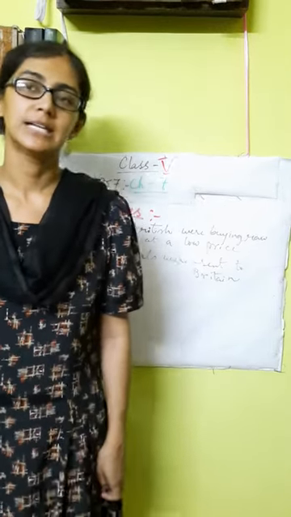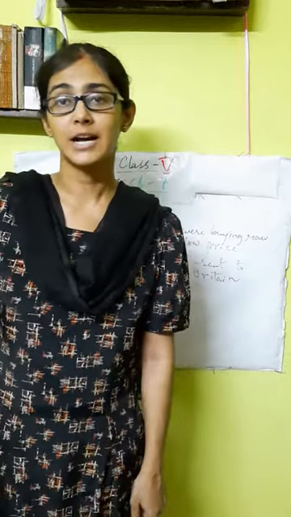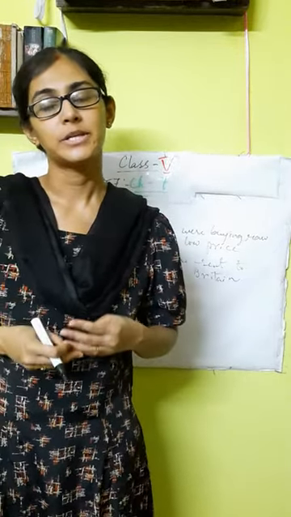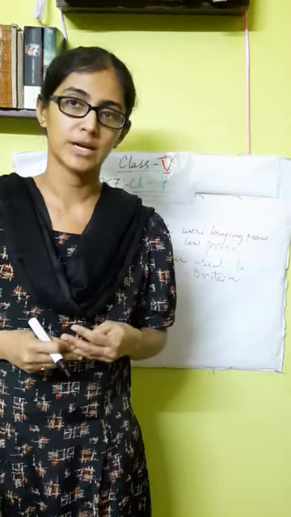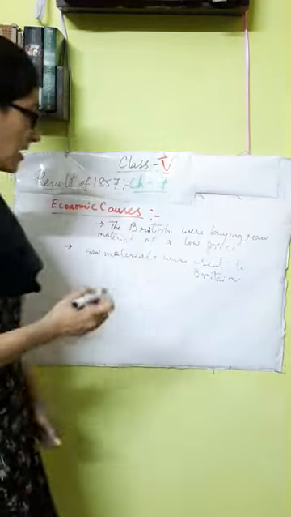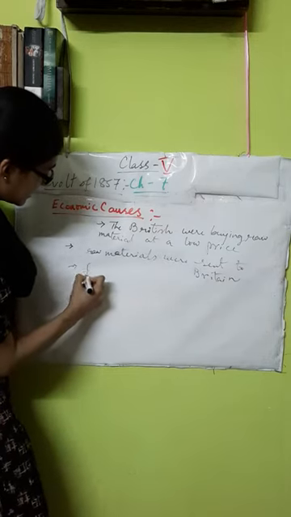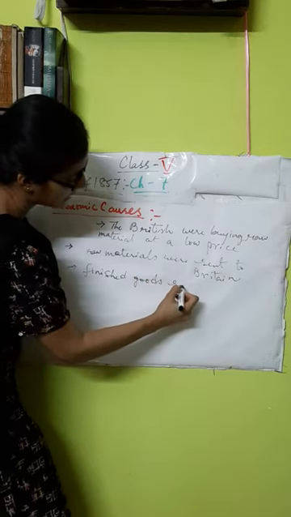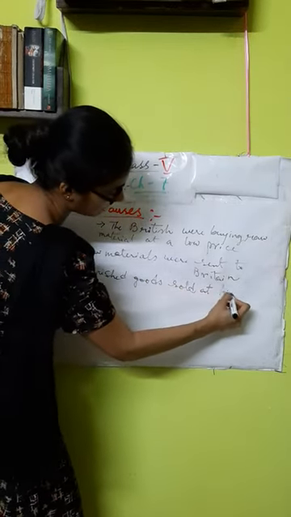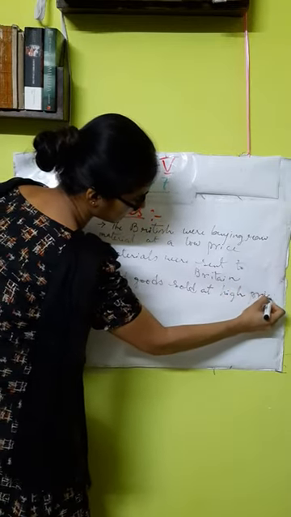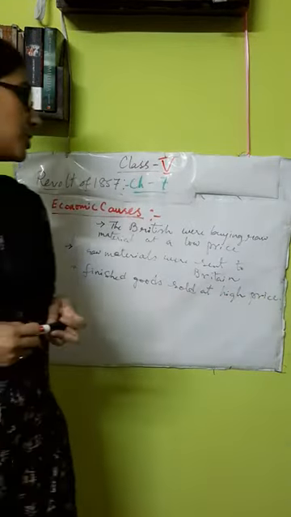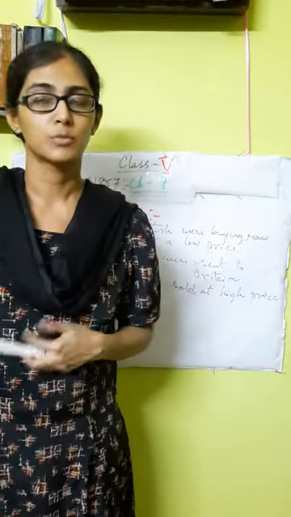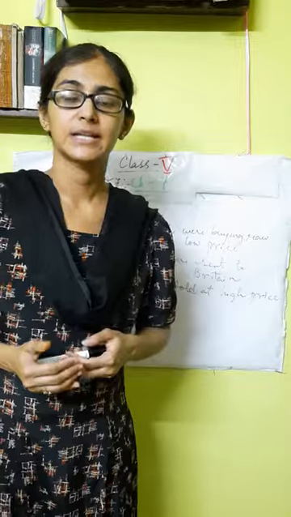And in India this finished product was sold at a very high price. So on one hand, the raw material was bought from India at a very low price, and on the other hand the finished goods were sold in India at a high price. So that was another factor: finished goods sold at high price. As this was the condition, all the raw materials were bought by the British at a very cheap rate, and the finished goods were sold at a very high price. So the Indian economy was suffering a huge decline.